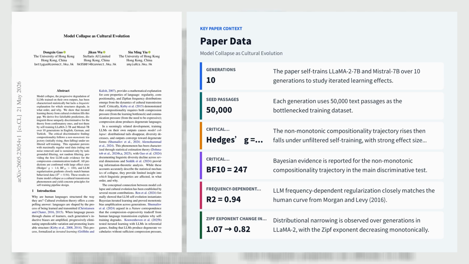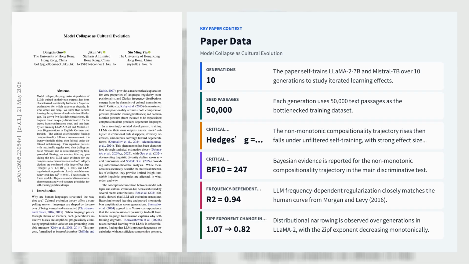The key novelty is a discriminative prediction. Compositionality should first rise and then fall if compression operates without communicative grounding. That prediction is confirmed with strong effect sizes, including Hedges' g equals 1.87 and BF10 equals 247 for the non-monotonic compositionality trajectory, and it persists even from a maximally regular PCFG seed, ruling out a noise removal explanation.